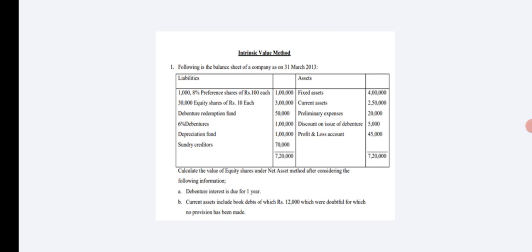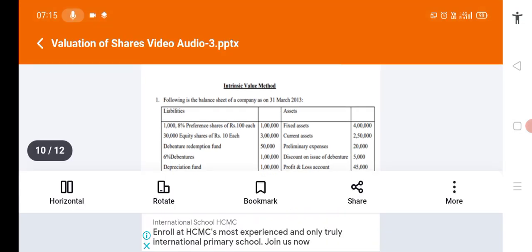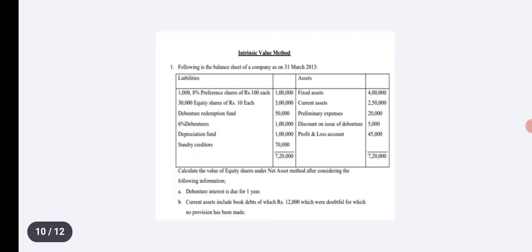So only we are going to take fixed assets and current assets after checking the additional information given under the balance sheet. Then in liability side, preference share capital, equity share capital, then debenture redemption fund, 6% debentures, depreciation fund, sundry creditors. These are the items given in liability side.